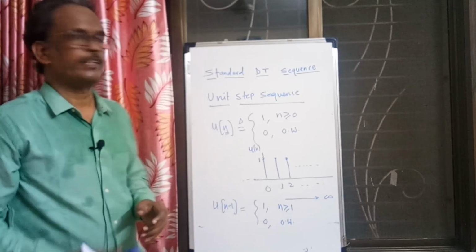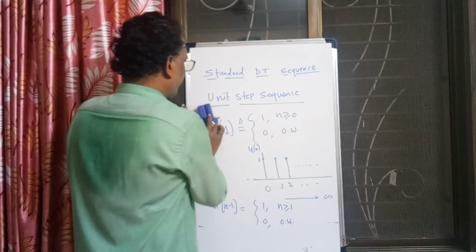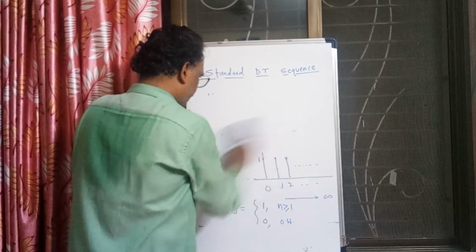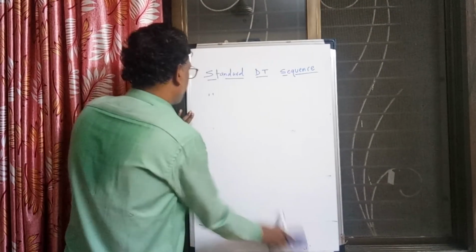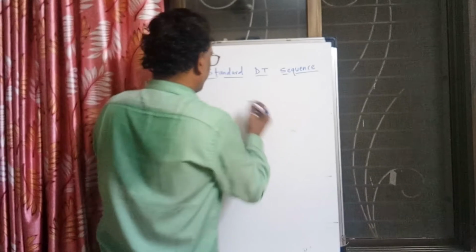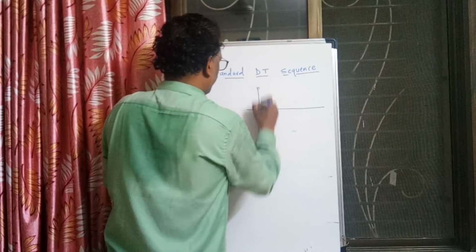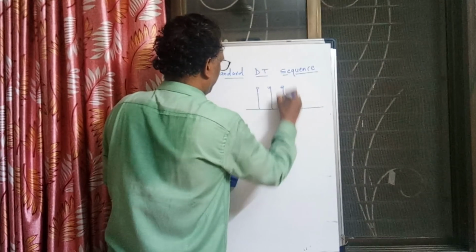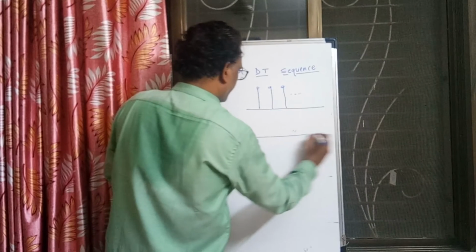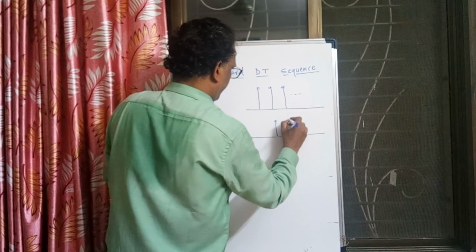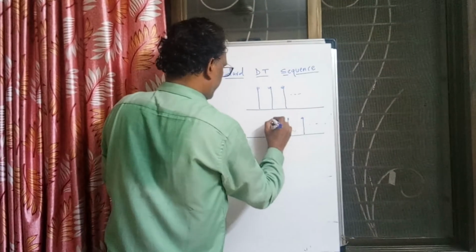So it is the unit step sequence, u of n and u of n minus 1. If you observe these two sequences and take their difference, what do you get? Let us take u of n and subtract u of n minus 1. This is u of n, and this is u of n minus 1. It is again going on, amplitude is 1.